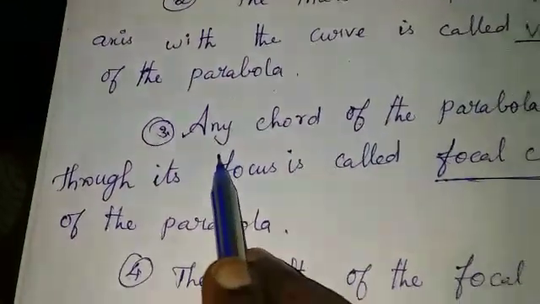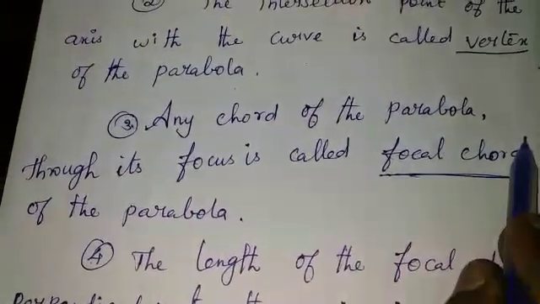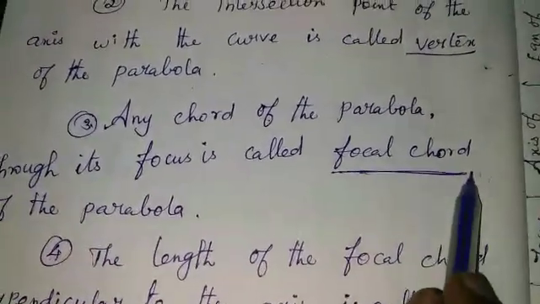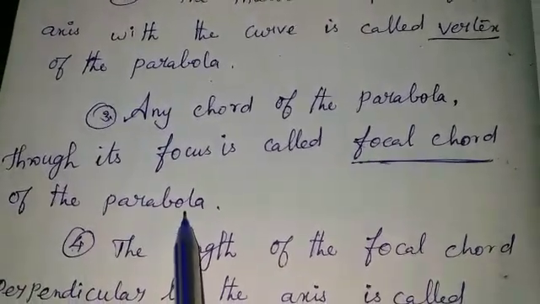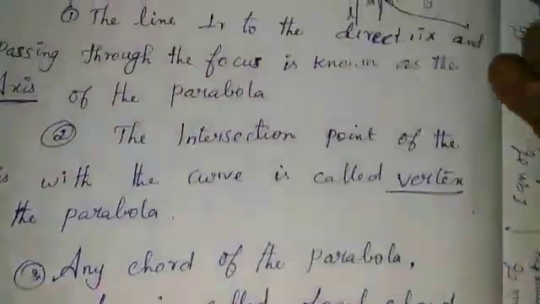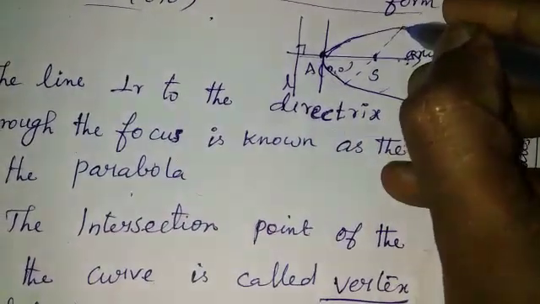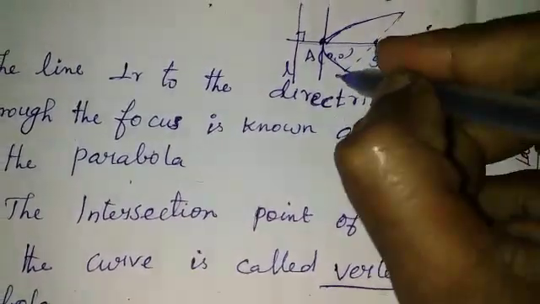Third one, any chord of the parabola through its focus is called a focal chord of the parabola. Any chord that passes through the focus is called a focal chord.